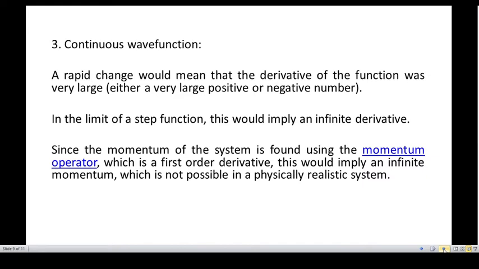A rapid change would mean that the derivative of the wave function was large. So in the limit of a step function, this would imply an infinite derivative. Since the momentum of the system is found using the momentum operator, which is a first order derivative, this would imply an infinite momentum, which is not possible in a physically realistic state.